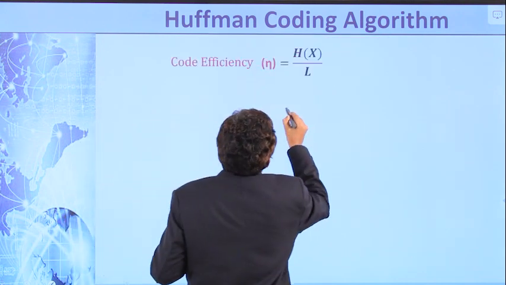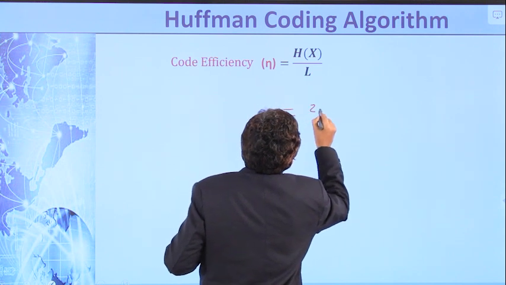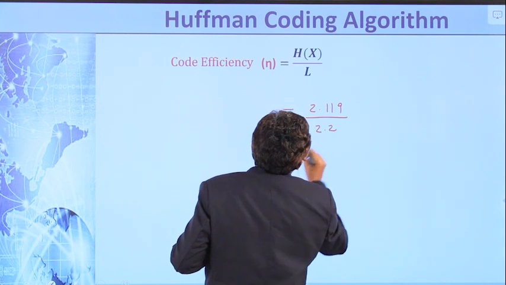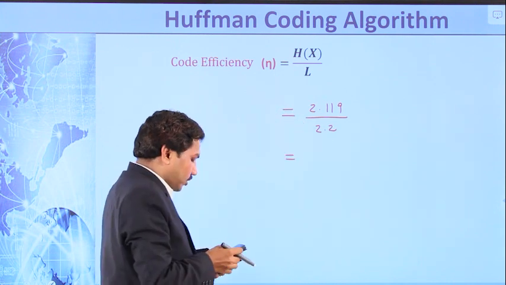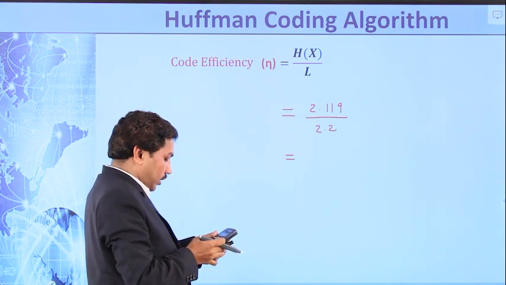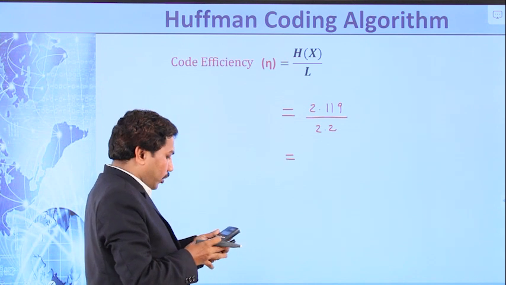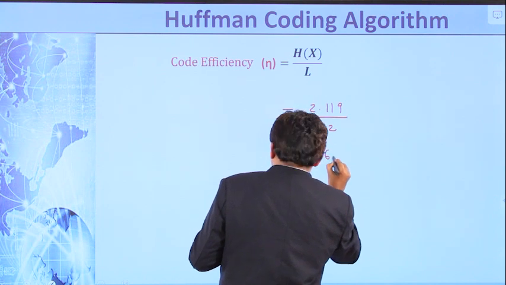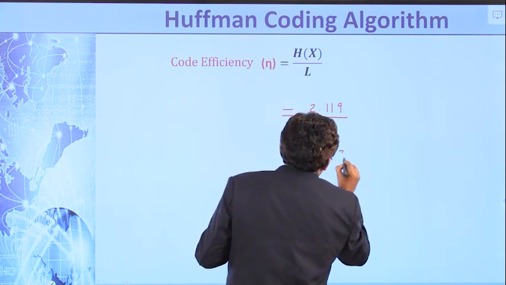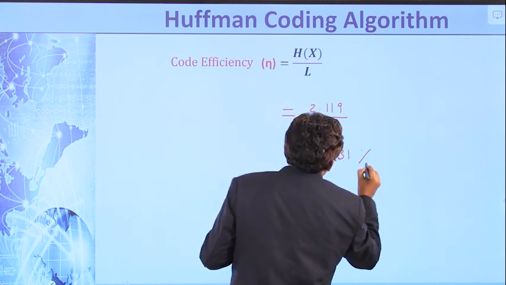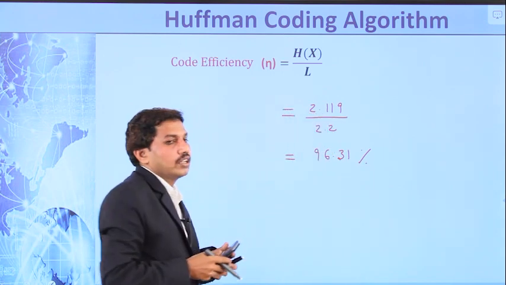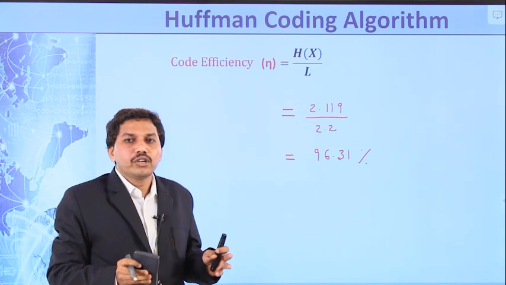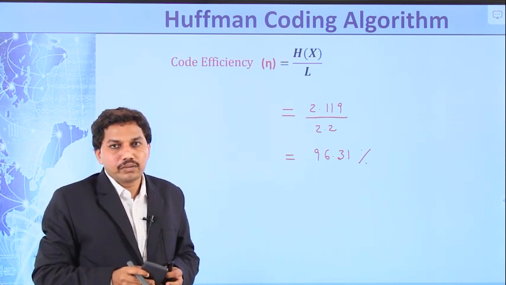Efficiency equals 2.119 by the L value 2.2, into 100 in terms of percentage, which is equal to 96.31 percent. So the efficiency of the code is 96.31. That is the way to solve the problem using the Huffman coding algorithm.